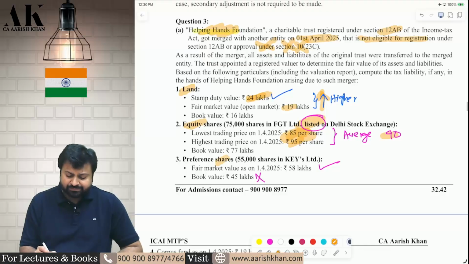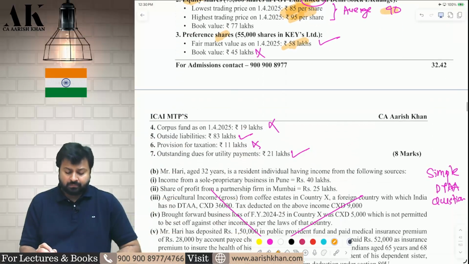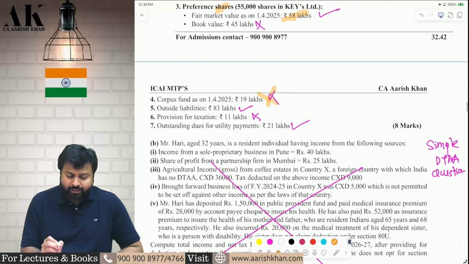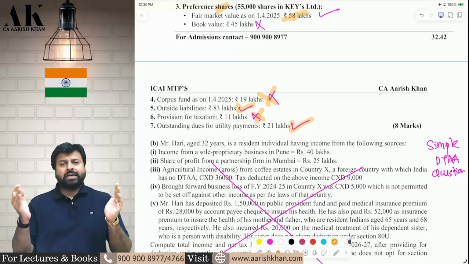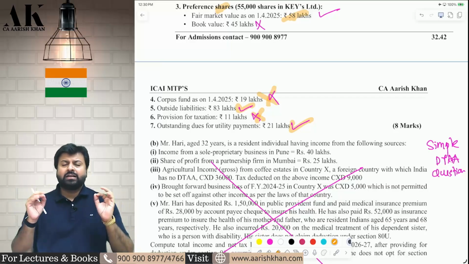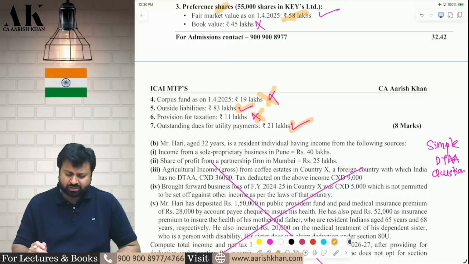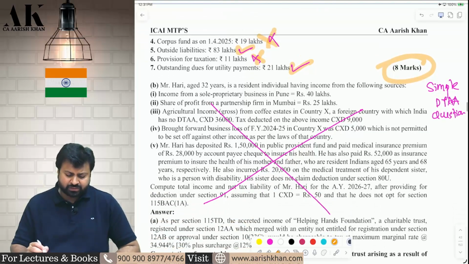For preference shares, you will take market value. For corpus fund, you will not take corpus fund. Outside liability, you will take taxation, you will not take, and other small outstanding expenses you will take. After that, you will get your accreted income. All assets minus all liabilities, the difference will be subject to tax at 34.944%. Very simple question, bonus question it is. If it comes for 8 marks, it's a great win-win situation for you.